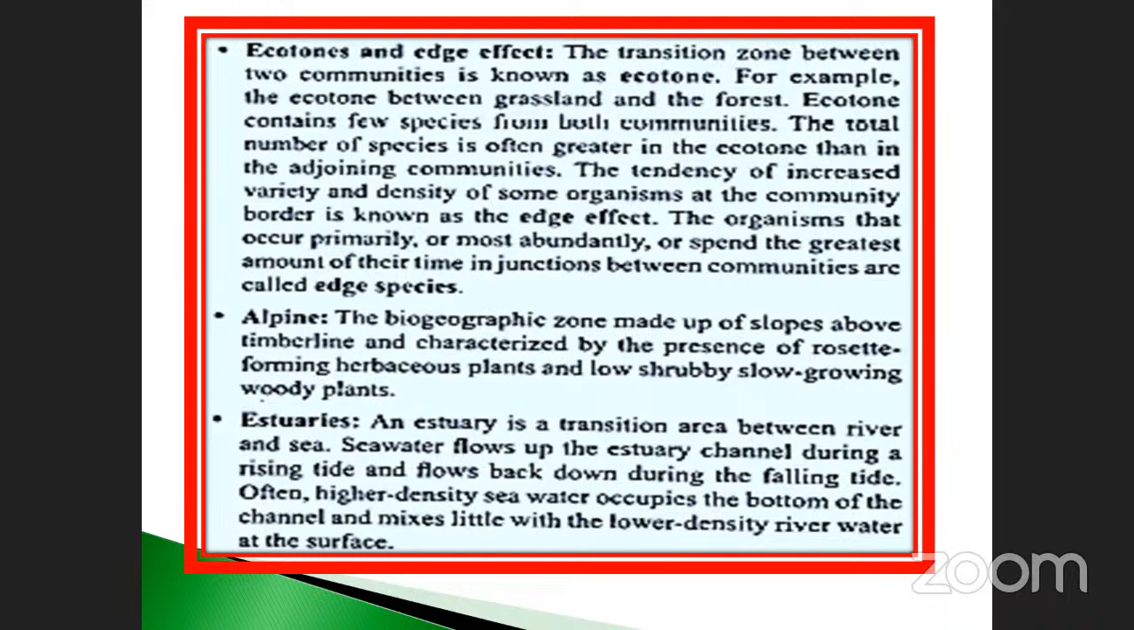And the last one, the estuary. An estuary is a transition area between the river and the sea. Just note it down, my dear students. This is also very, very important. Estuaries are nothing but the transition area between the river and the sea. Sea water flows up the estuary channel during the rising tides and flows back down during the falling tides. Take the example of Hooghly in Calcutta.